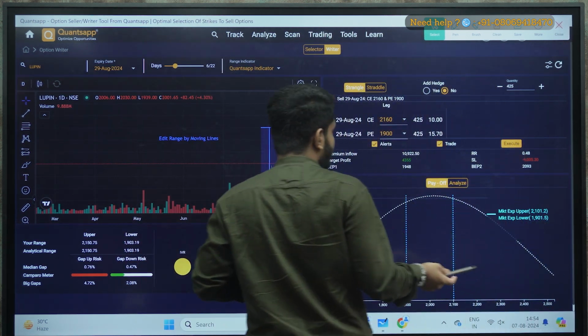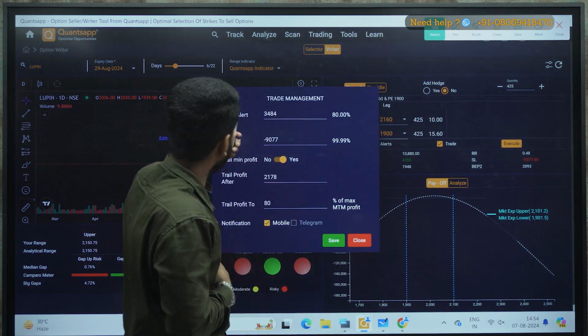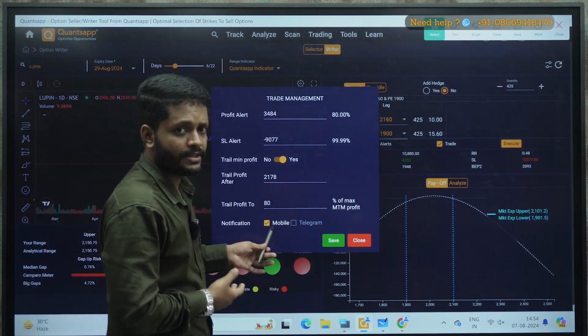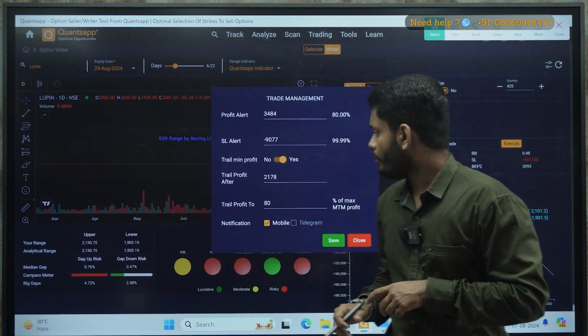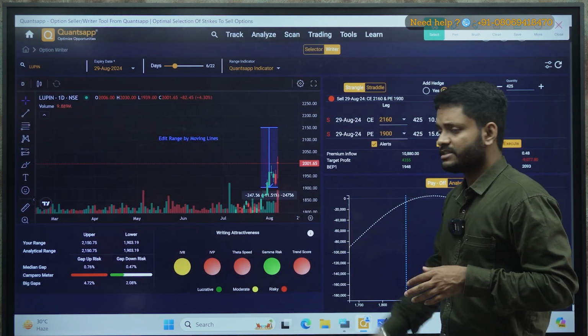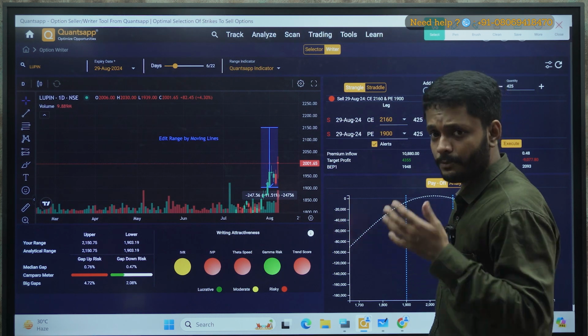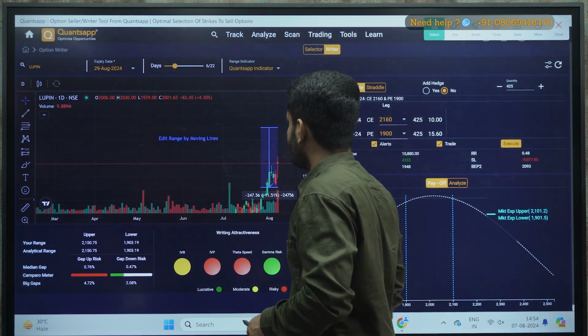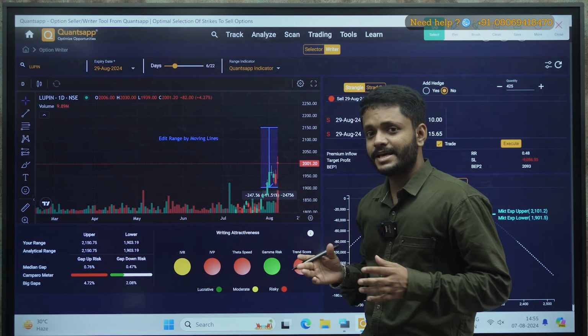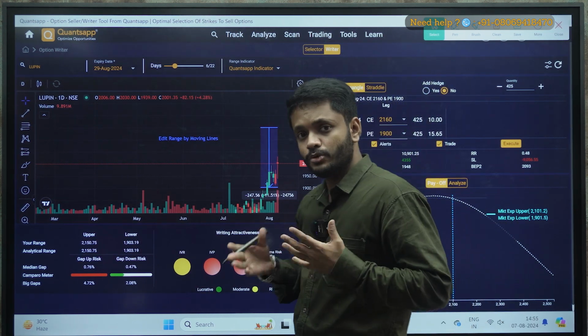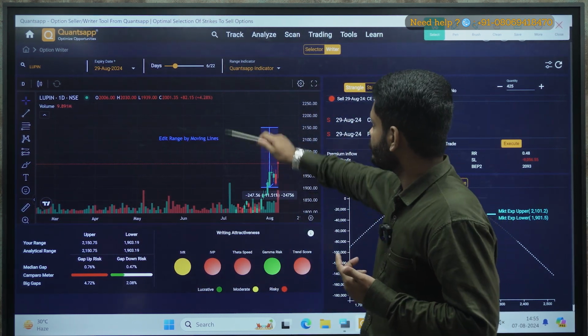If you click on execute, it will show you the profit alert, SL alert, everything, and you will get the notification automatically in the Telegram as well as in the mobile application. Okay, so this is one such thing which will be helpful for option writers. Okay, now what about volatility? So is there anything for traders who love volatility? Yes, Quantsapp has for them as well.